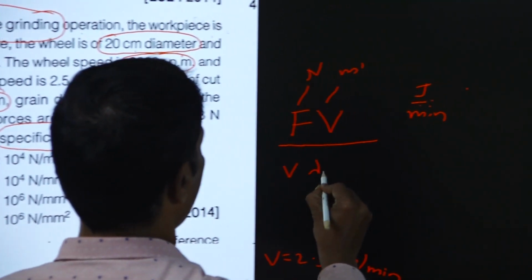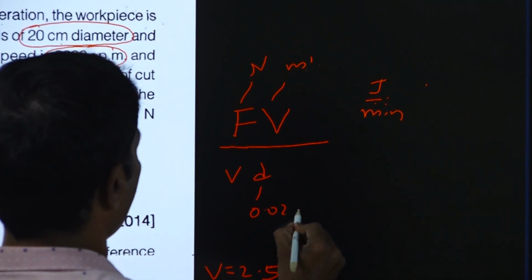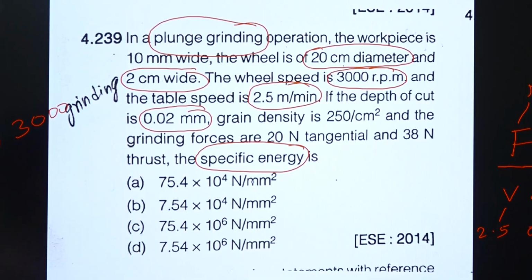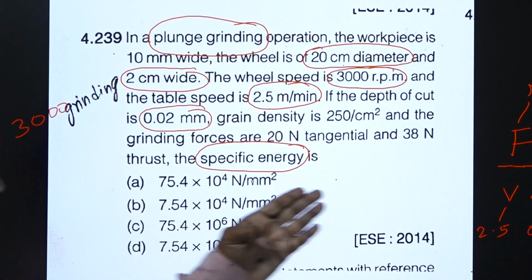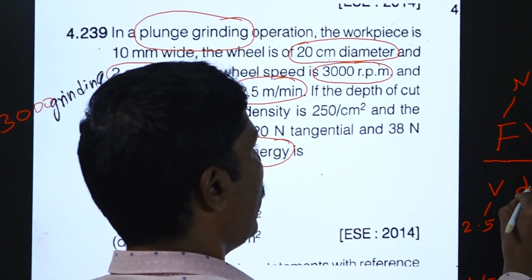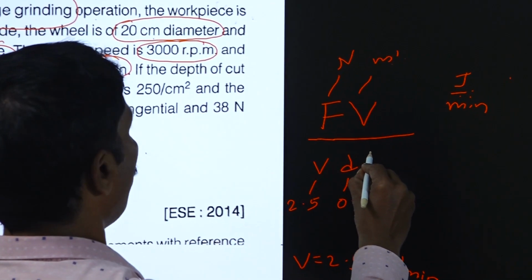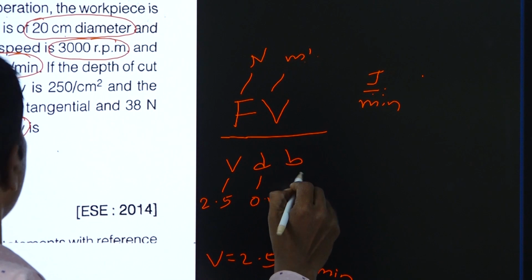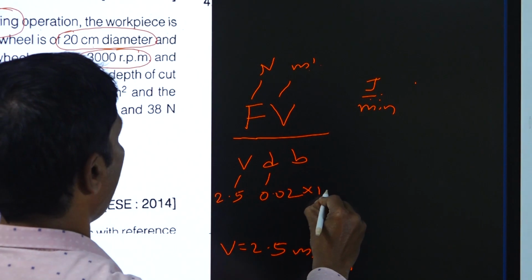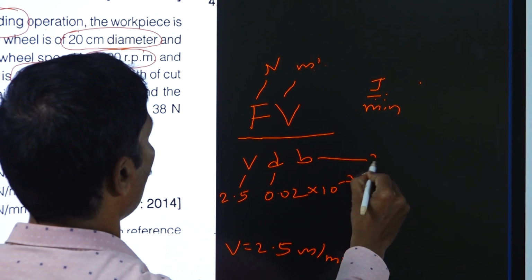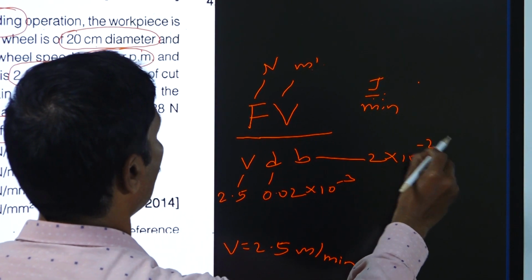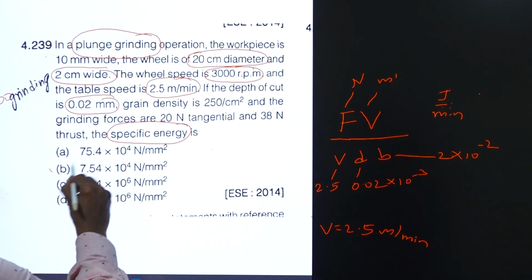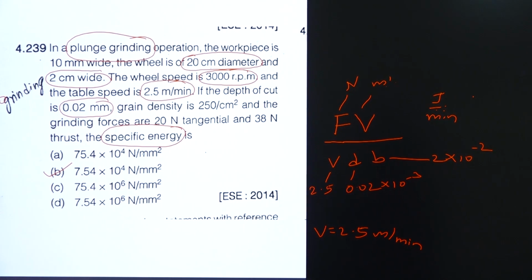We have to add depth of cut 0.02, here 2.5, and so now we are having the plunge grinding operation. It is F into V, V into D into width of the cut. So, width of the cut is 2 centimeter. 2 centimeter means we have to take 2 into 10 to the power of minus 2. So, when you substitute these values, you can get 7.54 into 10 to the power of 4 Newton per mm